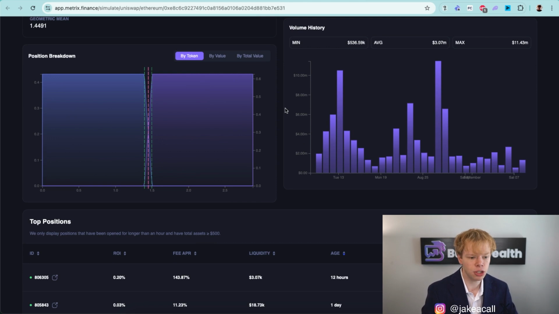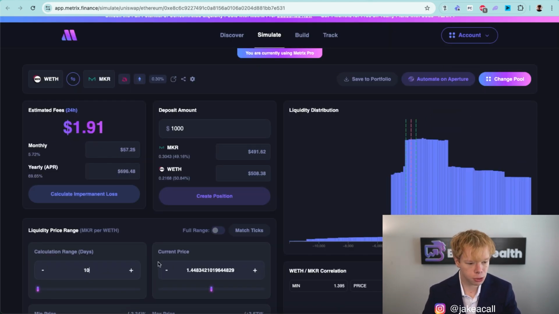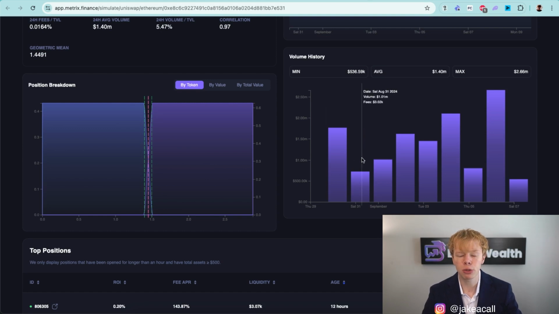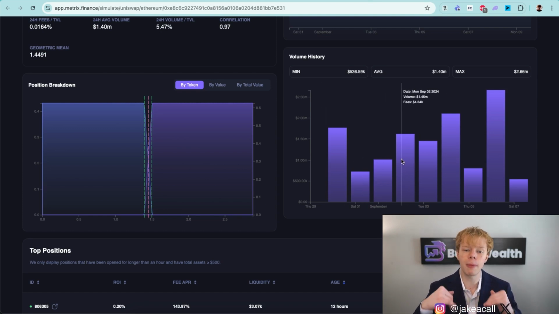One thing that we have to pay attention to with using Metrics Finance is the volume history. You can see there's not much consistency when we're looking at the volume history. There's some high volume days over here, but more recently, there's not high volume days, which is why I would want to use a 10-day calculation range to factor out all of those high days and choose the amount of volume that's being factored in. This is the secret sauce right here.